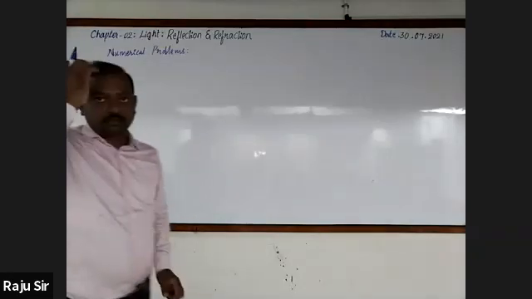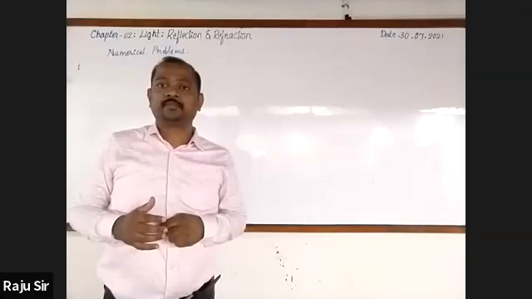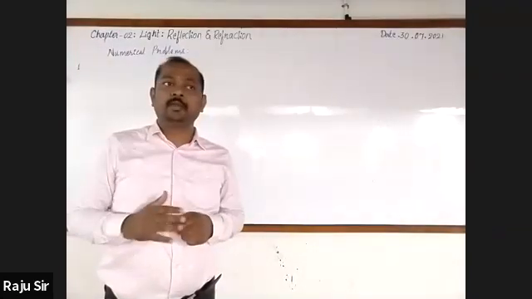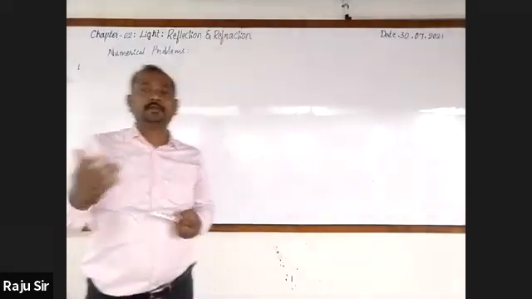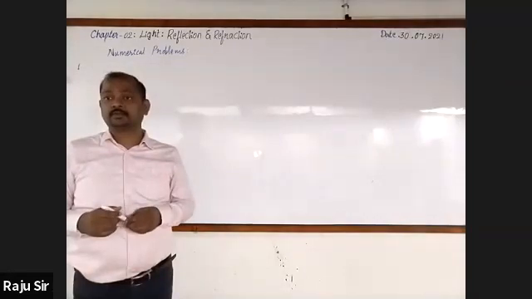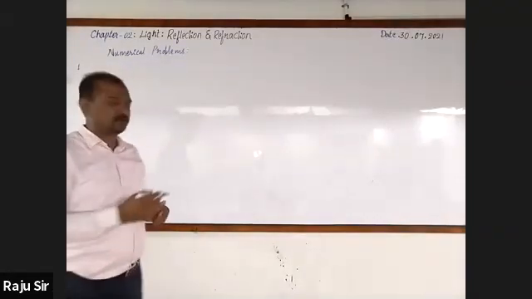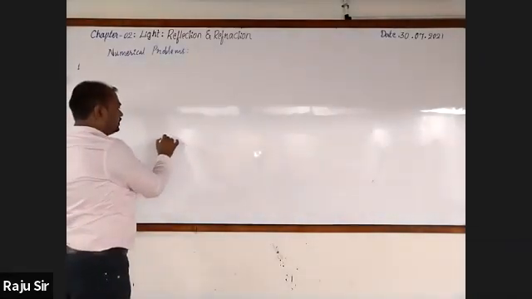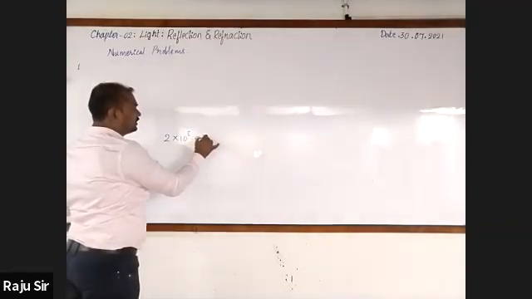Yes, students, could you tell what is the velocity of light in glass? 2 lakh kilometers per second. Could you tell this velocity of light in glass in SI unit? 2 into 10 raised to the power 8 meter per second. Yes, very good. 2 into 10 raised to the power 8 meter per second.